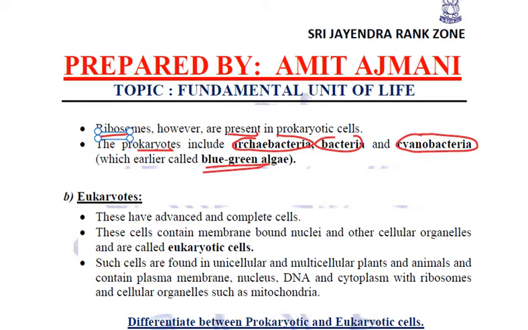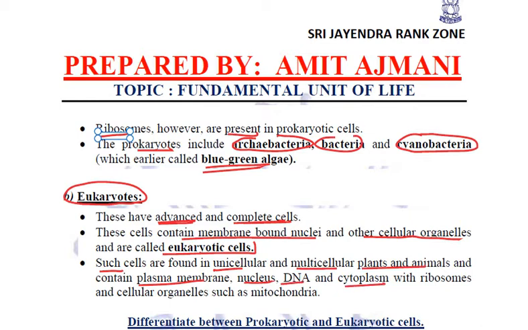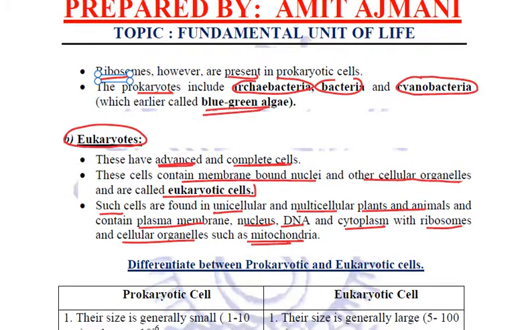This is about prokaryotes. Now talking about the second type of cellular organisms, these are the eukaryotes. These are advanced organisms with complete cells. They contain membrane-bound nuclei, and all other cell organelles are also membrane-bound. They are called eukaryotic cells. And such cells are found in unicellular as well as multicellular plants and animals. They contain plasma membrane, nucleus, DNA, cytoplasm, ribosomes, and cellular organelles such as mitochondria, Golgi apparatus. We'll study all these in detail.